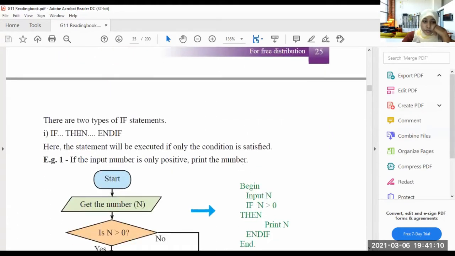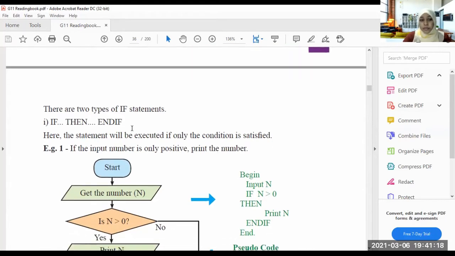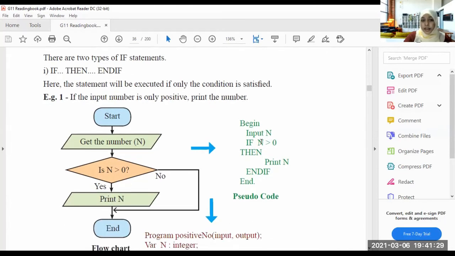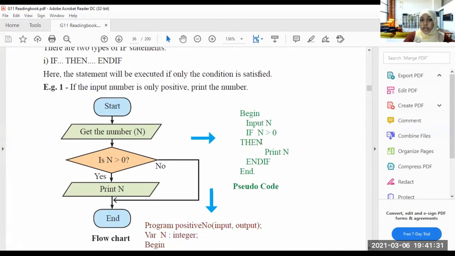There are two types of if statements. One is if, then, and end if. Here, the statement will be executed only if the condition is satisfied.